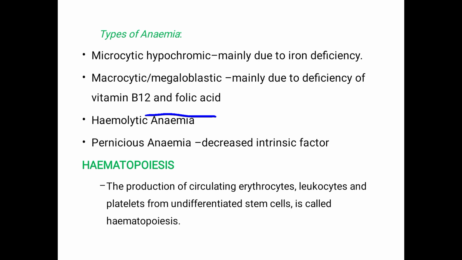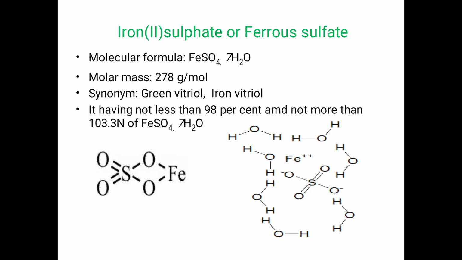Next, hematopoiesis. What do you mean by hematopoiesis? It is the production of circulating erythrocytes, that is RBCs, leukocytes or WBCs, and platelets from undifferentiated stem cells. It is the production of blood cells, called hematopoiesis.